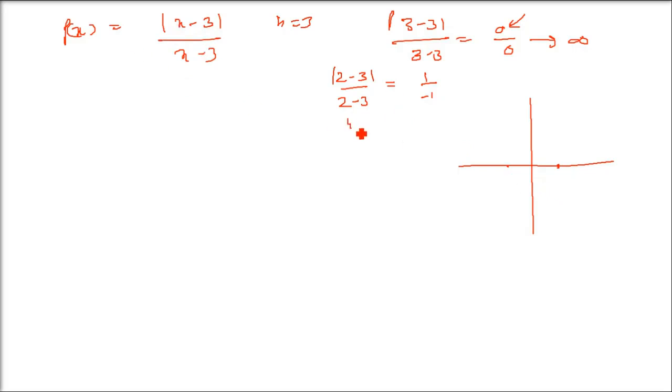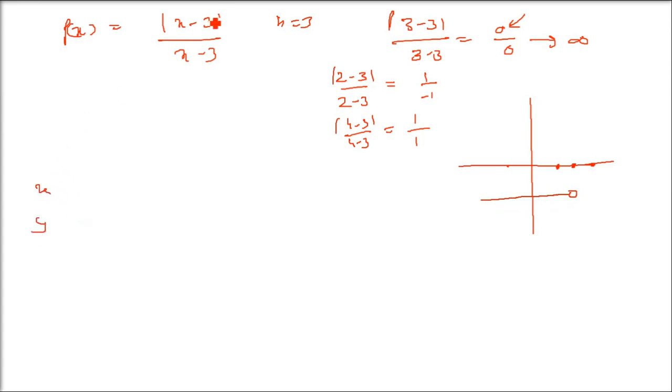And when you take a positive value, say I take x equals 4, so 4 minus 3 by 4 minus 3, the mod is also plus, below is also plus, 1 by 1 is 1. So every time you will get a 1 whenever you go after 3. So 3 is a critical point. All the values after 3 are positive for this function, and all the values previous to 3 will always be negative.